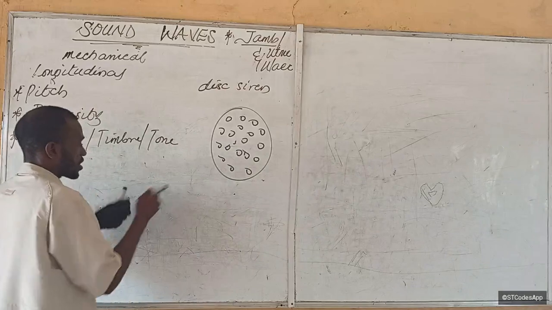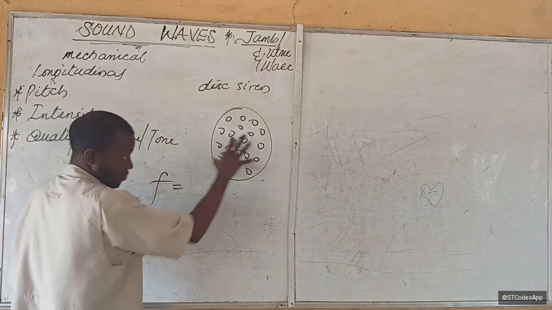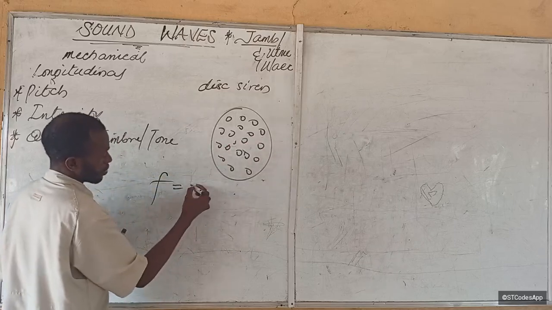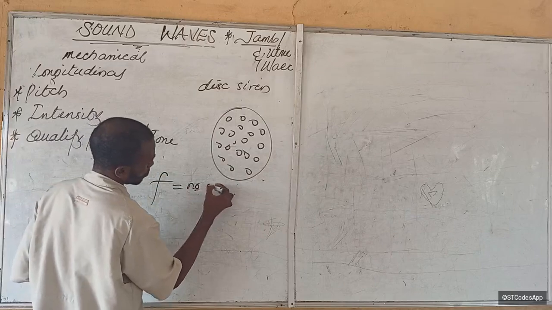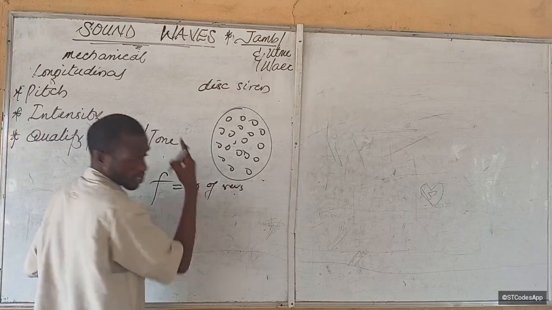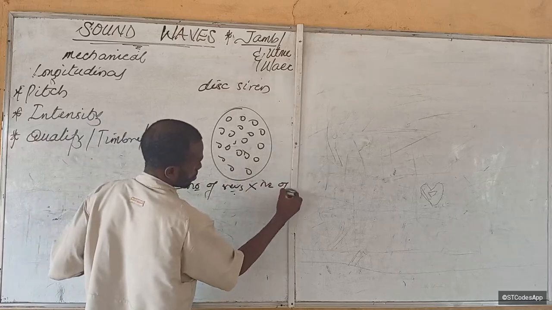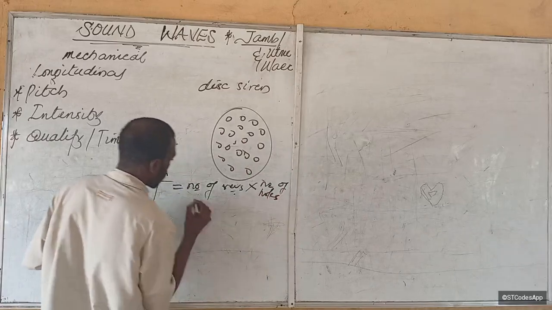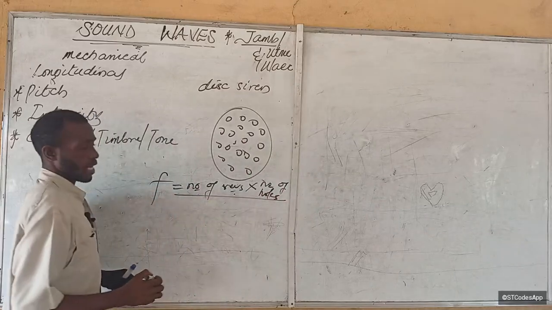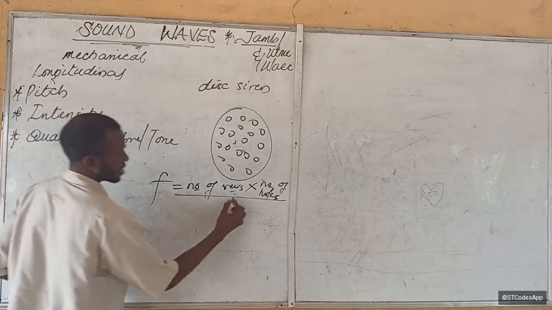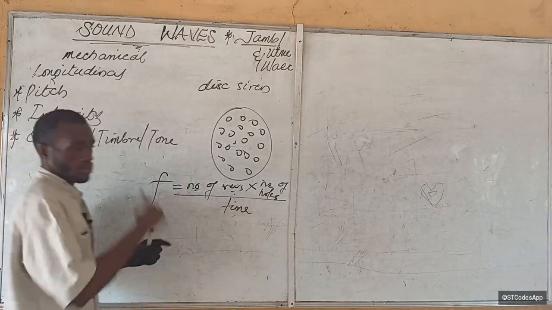So the frequency of sound is calculated using the number of revolutions of this siren times the number of holes, over the time.